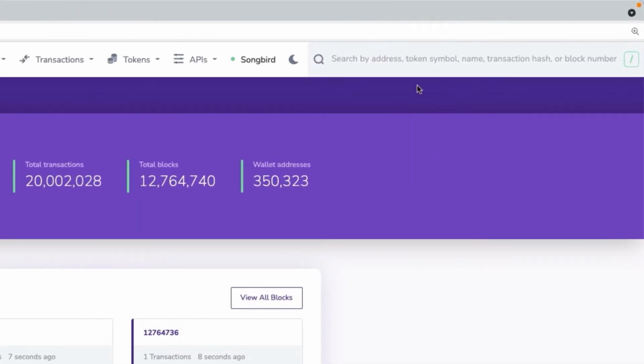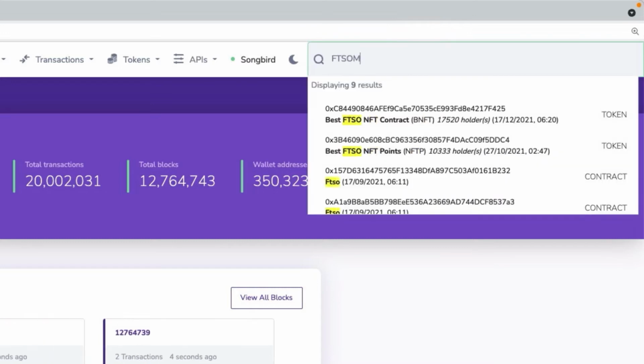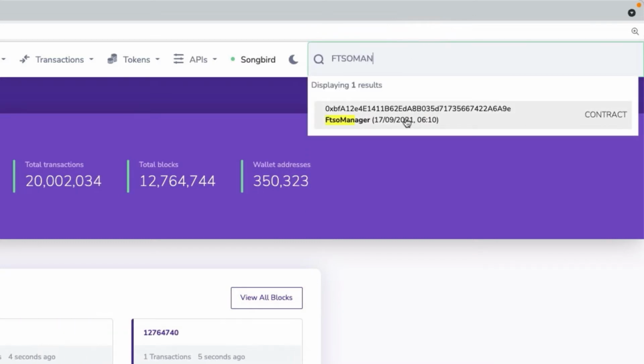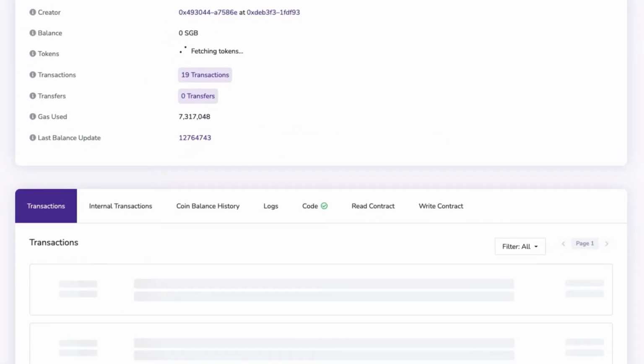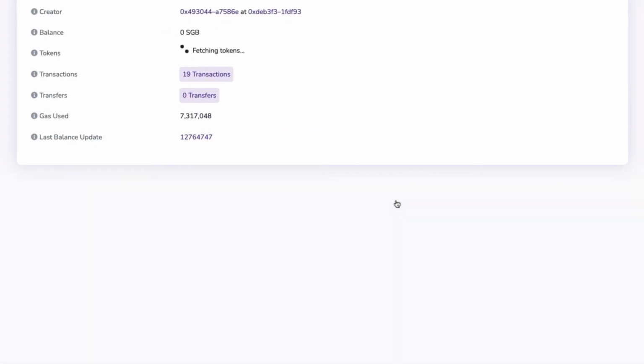To locate this number, start by accessing the FTSO Manager smart contract by searching for it at the top right of the Blockchain Explorer. Click Enter. Now click on the Read Contract tab.